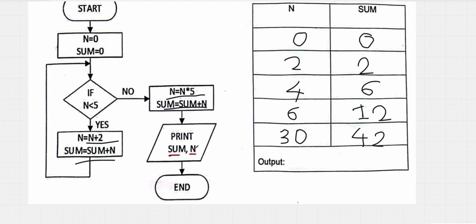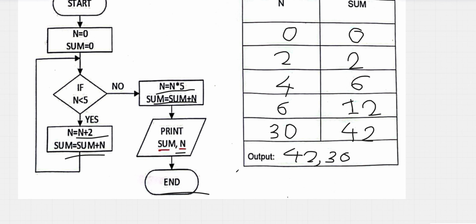42. And what do we output? Print sum, which is 42, comma, n, which is 30, and end. That's it.